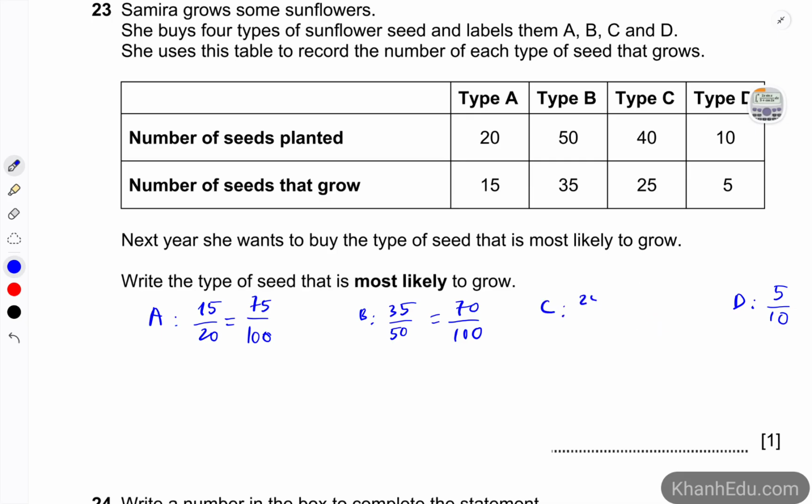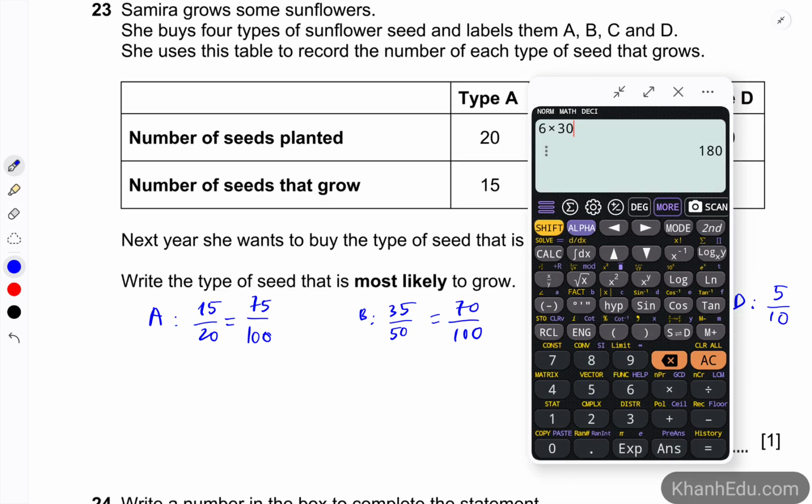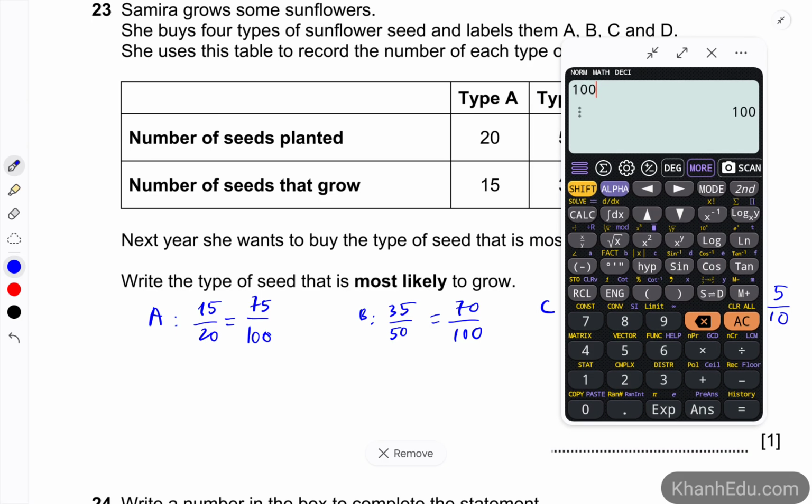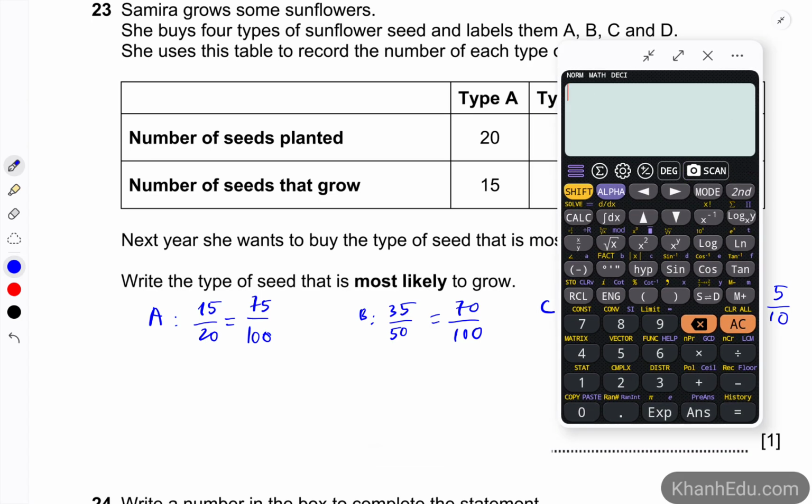And 25 over 40 is going to be... Oh, I think 100 isn't okay. So when 40 goes to 100, or you can change to decimal. I think decimal is okay.